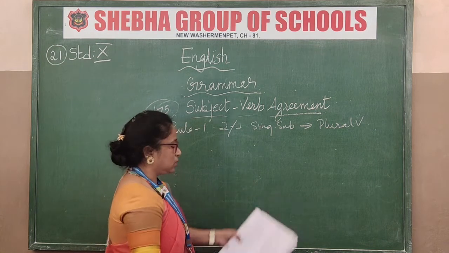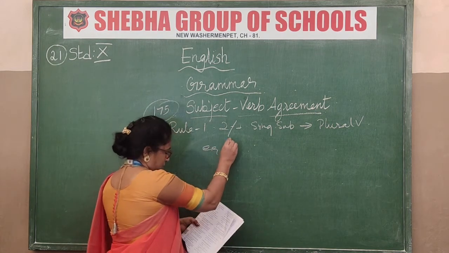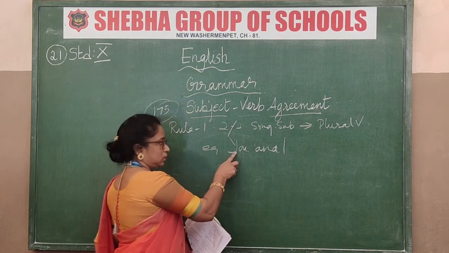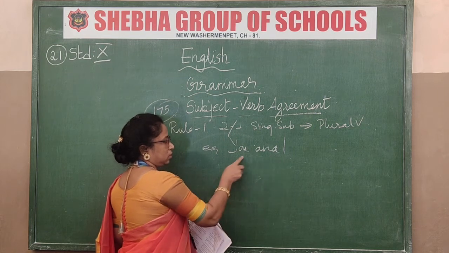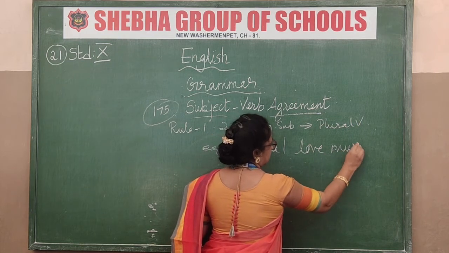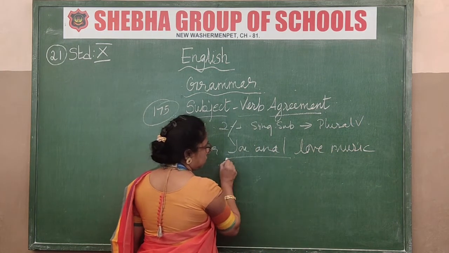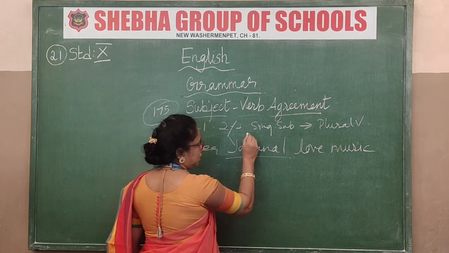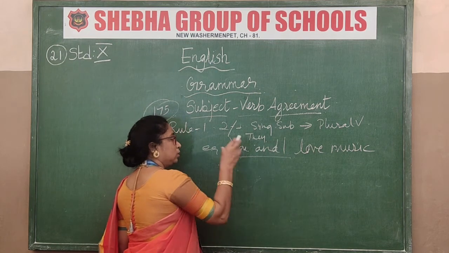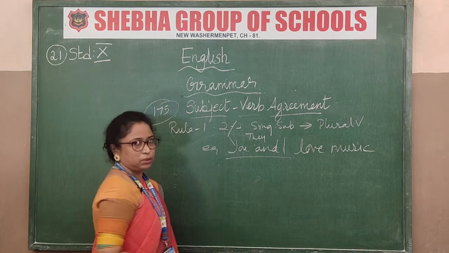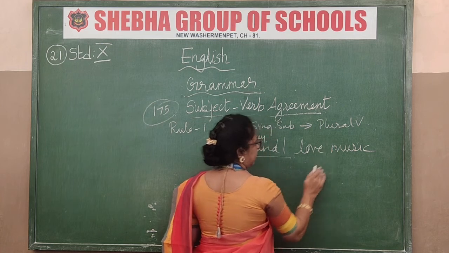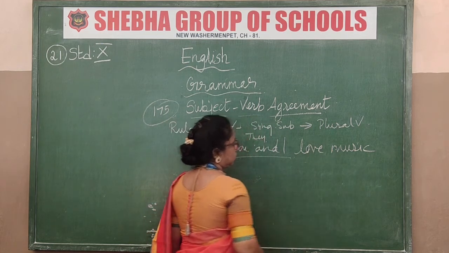See the example given here: you and I. Two people, singular and singular. You and I love music. These two people we can take as they. Instead of saying they, it says you and I, so it is taken as they only. So will you write loves over here? Wrong. You take it as love. They love music.